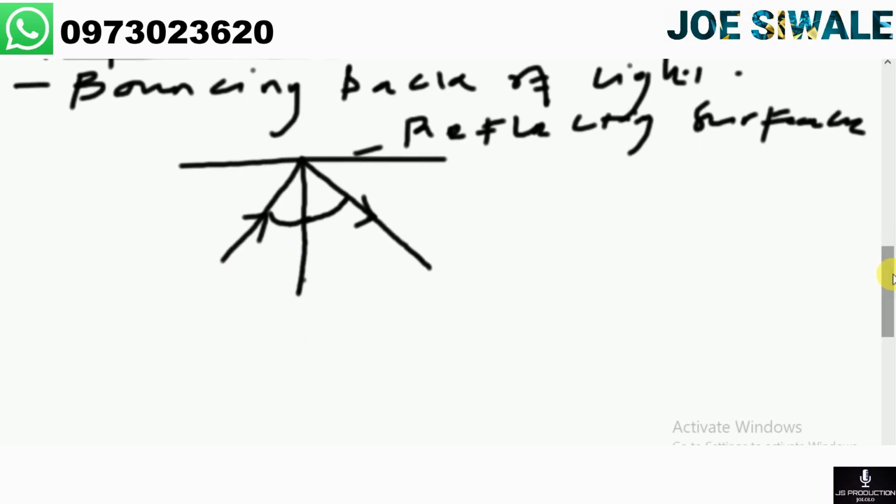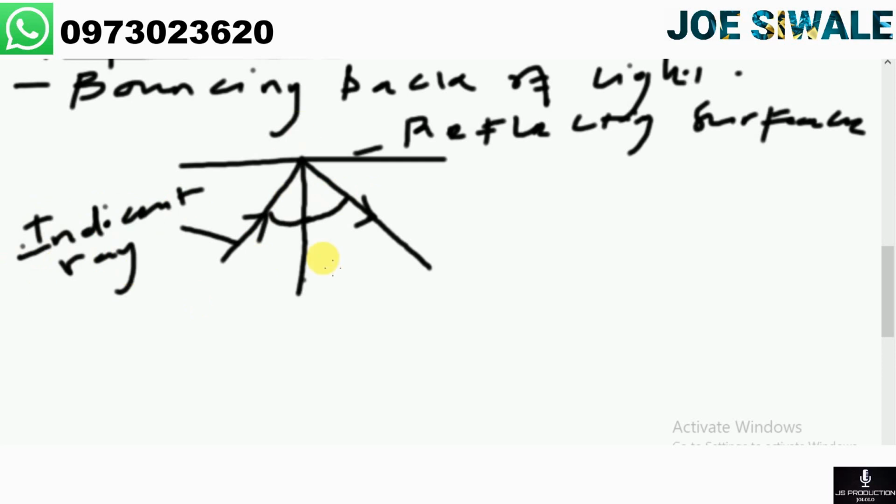Let us now look at the parts. The ray that strikes the reflecting surface of the mirror is referred to as the incident ray.